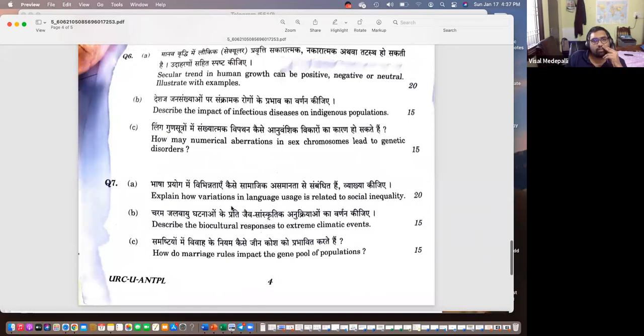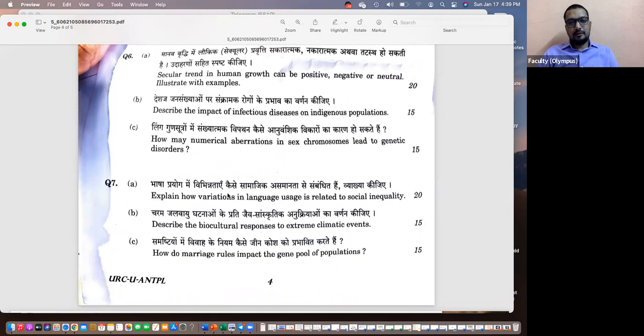So impact of infectious diseases, will this be part of physical or epidemiological? Yes, it is part of physical. 9.8, epidemiological anthropology, health and disease. Impact of infectious disease on indigenous populations. In the current context, how COVID is affecting tribal populations. These things have come, right? To some islands, COVID had gone. Controlling it was very, very difficult. So what is the impact of infectious disease on those populations?